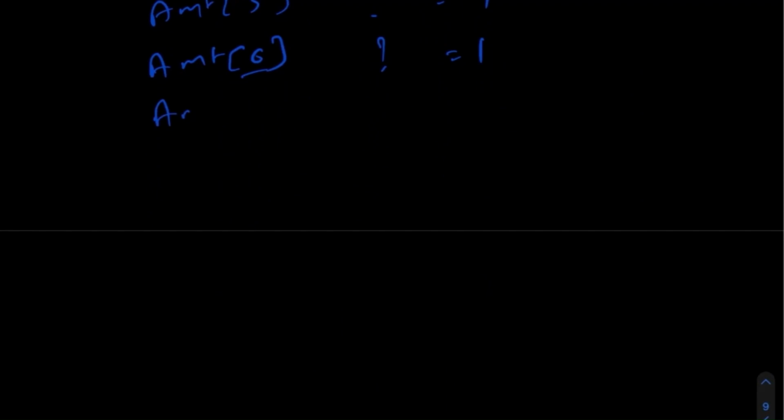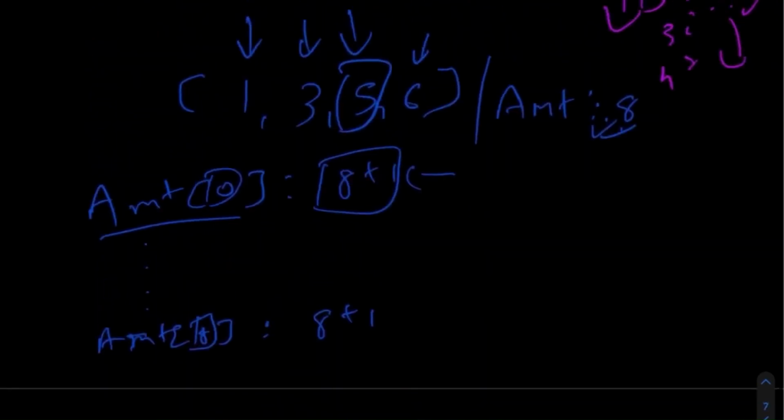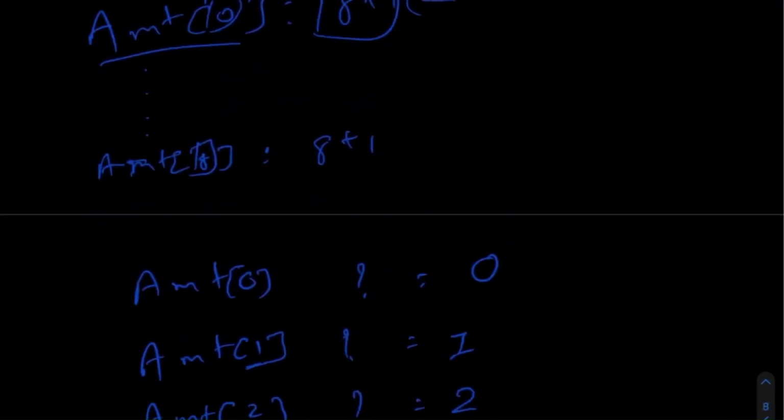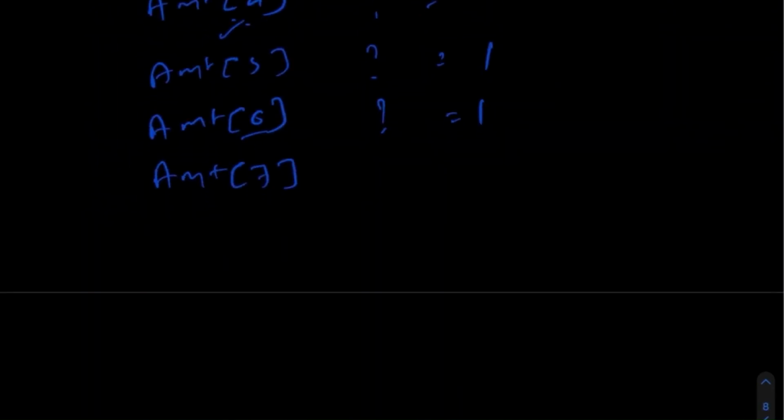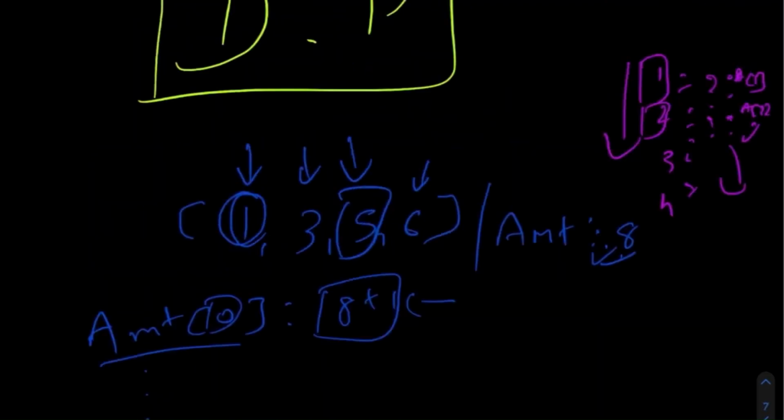Now let's calculate for amount 7. If we check the first coin, it is actually 1.